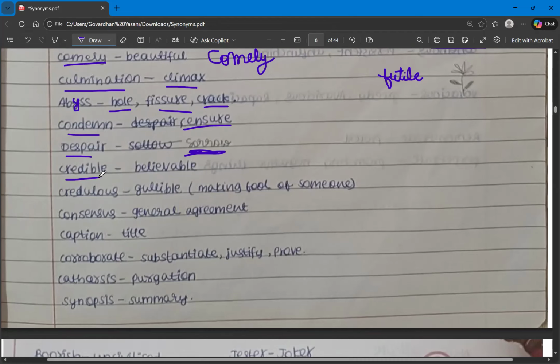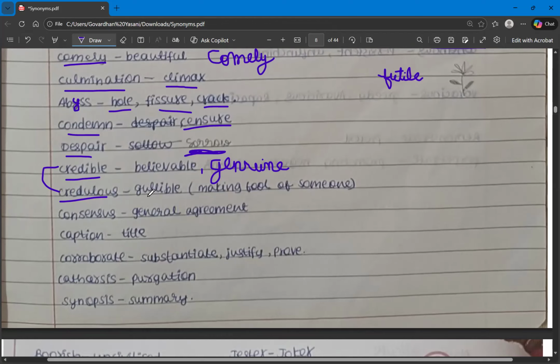The next word is credible. Credible means, if I say give me some credible news or credible information, that it is genuine or believable. So the synonyms are believable and also genuine. And then we have credulous. What is the difference between credible and credulous? Credible is used for something that is genuine, whereas credulous means a person who can easily believe something without knowing if it is correct or not. So it's like an innocent person who believes everything. That's when we use this word credulous.